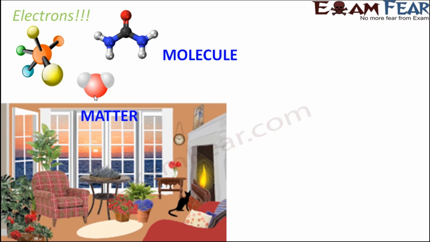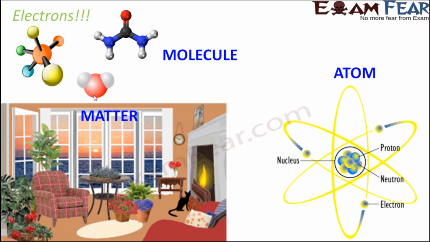Now, when you go even deeper, you see that each molecule is made up of even smaller particles called atoms. So matter is made up of many molecules, one molecule is made up of many atoms, and when you dig even deeper, you get to see that an atom consists of 3 types of particles. These are called subatomic particles. So now it is all the more tiny.